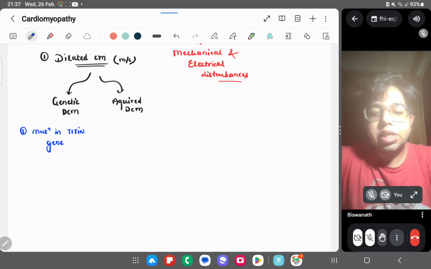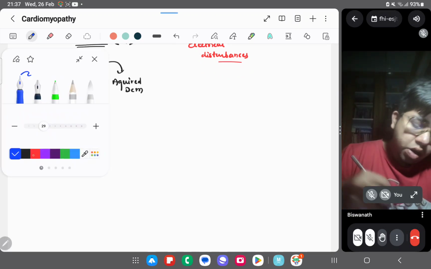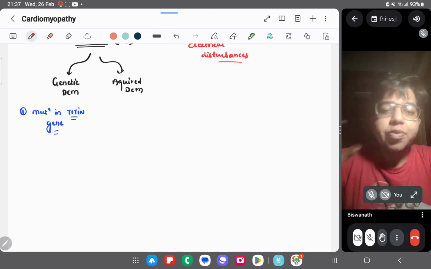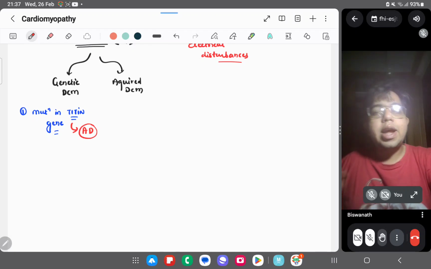Mutation in titin gene. So mutation in titin gene will result in a genetic type of dilated cardiomyopathy. This will be autosomal dominant in inheritance, right? And it's the largest gene.